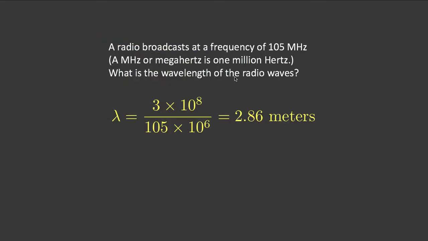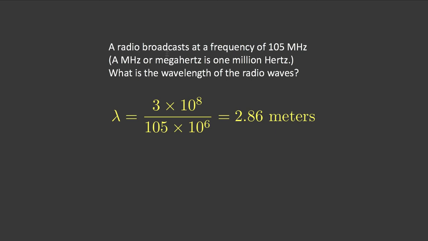All right, so just how we'll use that equation going forward. Because the speed, frequency, and wavelength are all interrelated, when you know any two of them, you can calculate the third. And because the speed of light is constant, you always know that one. So that means, practically speaking, if you know wavelength, you can calculate frequency, and if you know frequency, you can calculate wavelength. So there's an example here, radio broadcast.